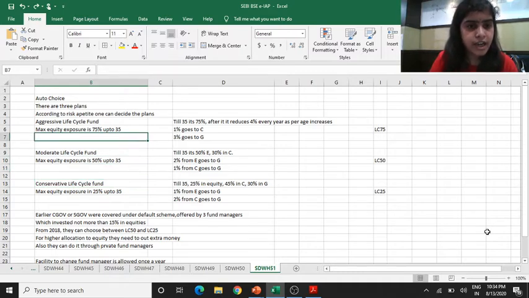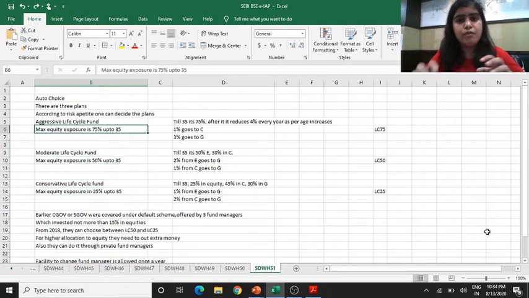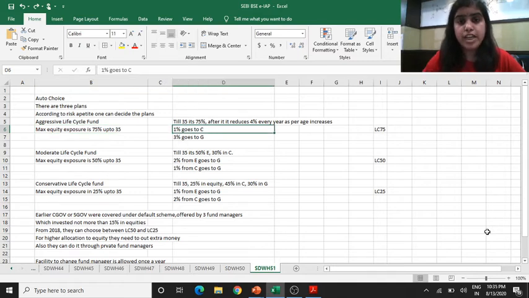Here you can see that everywhere they say up to 35, up to 35, up to 35. It means if your age is 30 and you are choosing the aggressive plan because your risk appetite is allowing, then till 35, the exposure of equity will be 75%. After 35, with each passing year, your exposure in equity will get reduced by 4%, and 1% of that 4% will go to the moderate and 3% will go to the secured one.